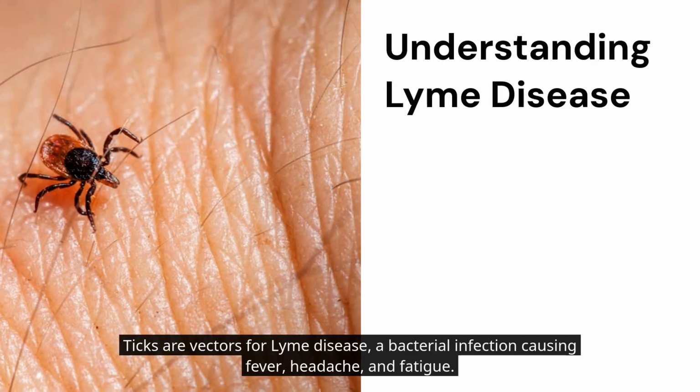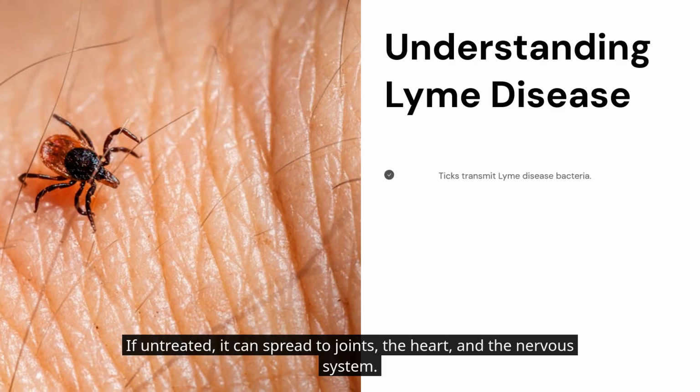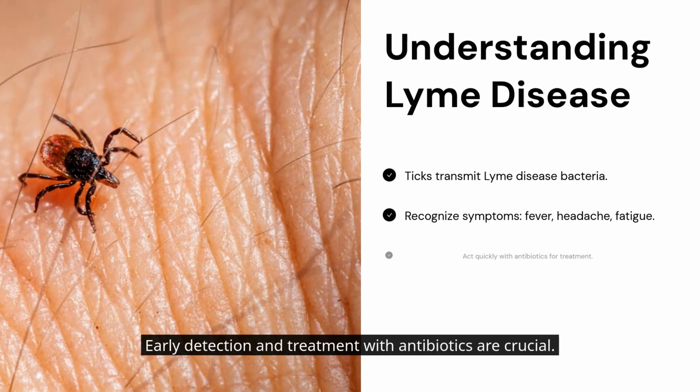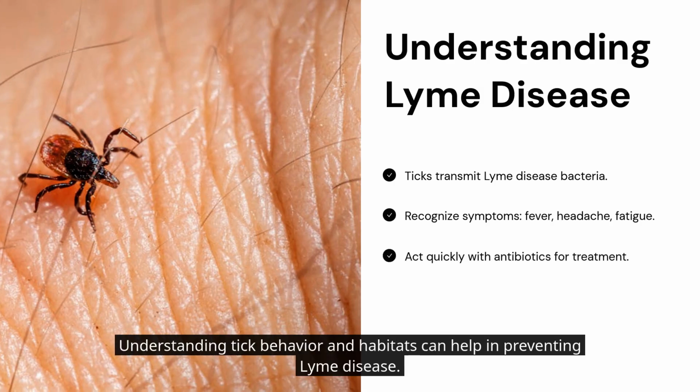Ticks are vectors for Lyme disease, a bacterial infection causing fever, headache, and fatigue. If untreated, it can spread to joints, the heart, and the nervous system. The disease is prevalent in North America and Europe. Early detection and treatment with antibiotics are crucial. Understanding tick behavior and habitats can help in preventing Lyme disease.